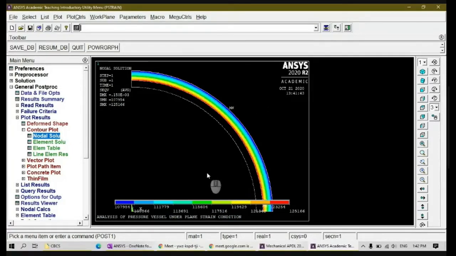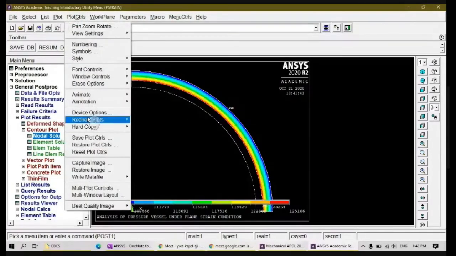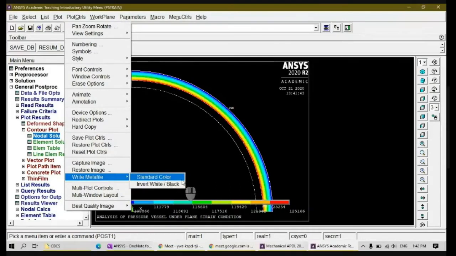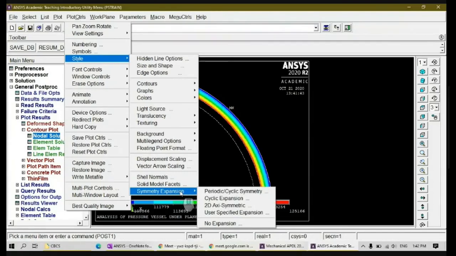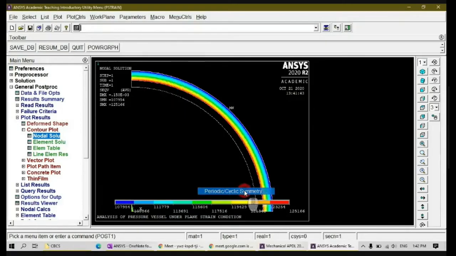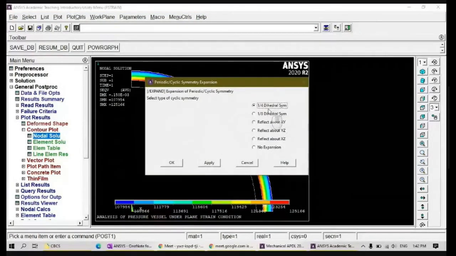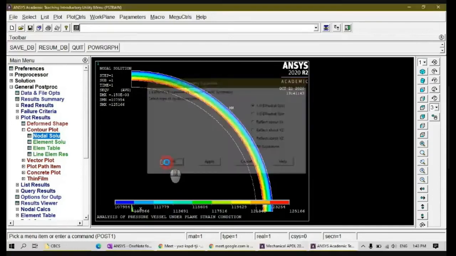And this is another plot which you have to take. Go to plot controls again, write meta file, again invert black and white. You can also go to plot controls, style. We have something called symmetry expansion. Go here. You have periodic cyclic symmetry. Choose this, quarter diagonal, because we are considering only 1/4 of it. Choose the first one and then click OK.